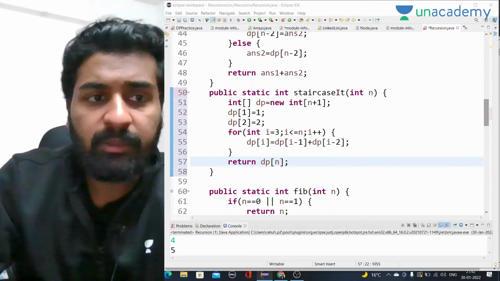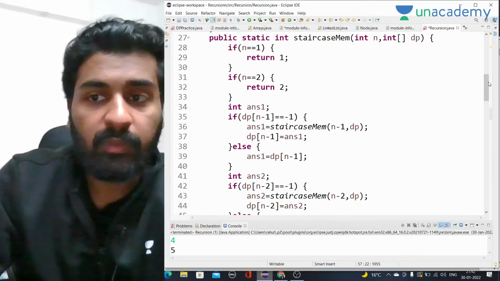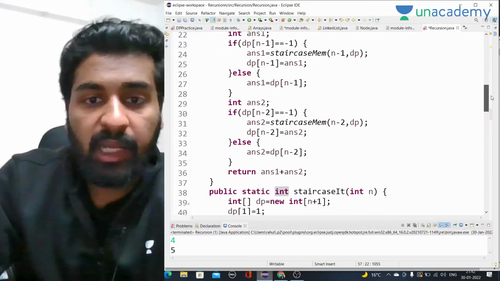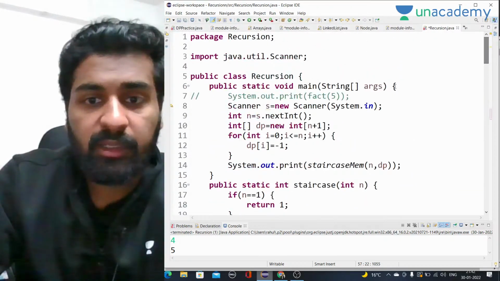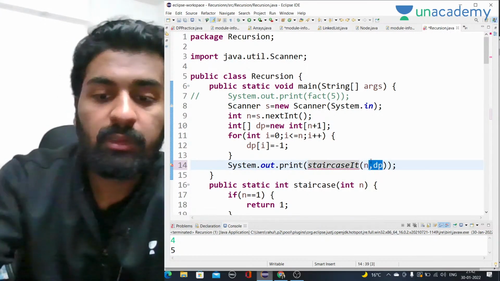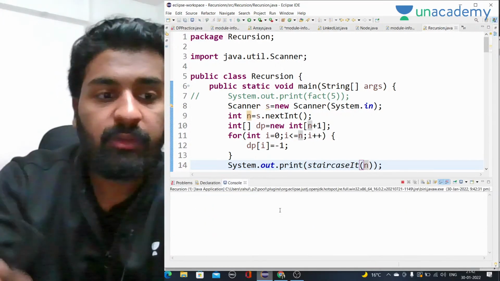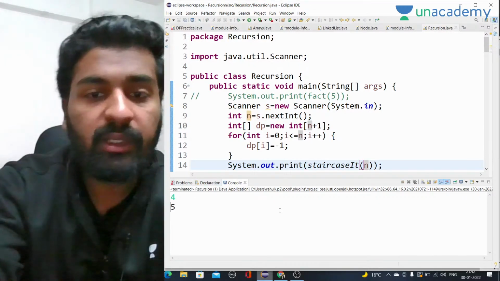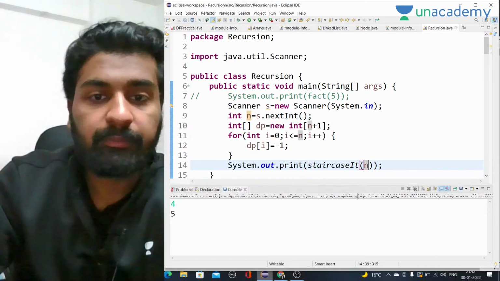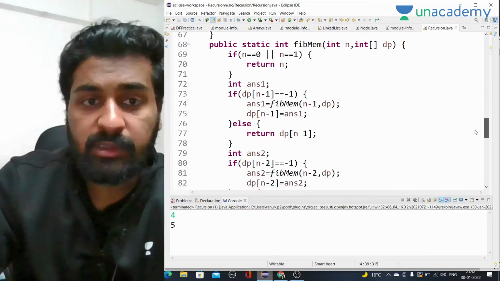Exactly the same as the Fibonacci series, but this is also a problem that is asked in a lot of interviews. I hope this is clear. So let's run it as well. Staircase IT. We don't have to pass DP here. When we run it, let's say for value 4 we want to check, the answer is 5, right? So it is working fine. So we have done two problems: the Fibonacci series and the staircase problem as well.